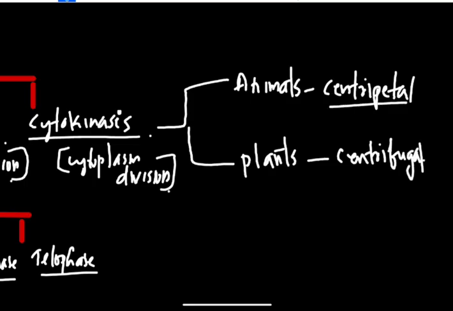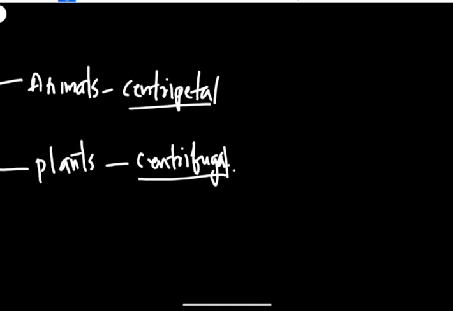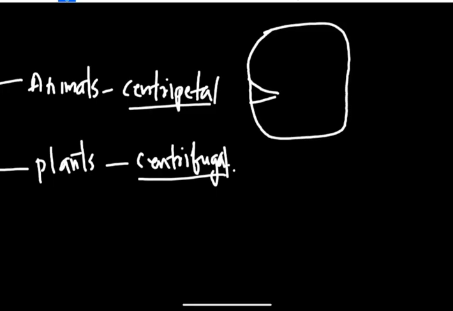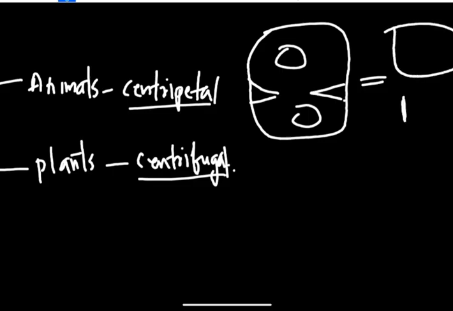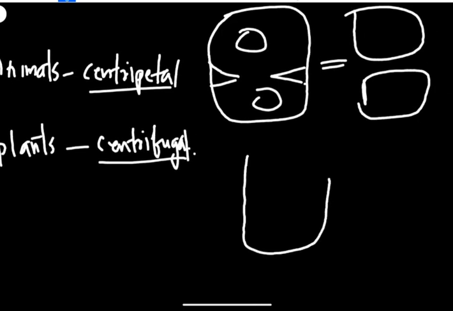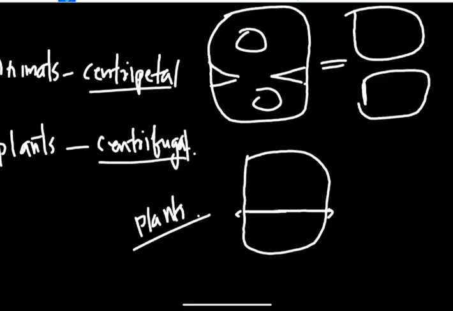Centripetal means the cytoplasm moves inwards to make two daughter cells, forming two daughter nuclei. In plants, the division proceeds from the inward to the outward. This type of division in plant cells is known as centrifugal.